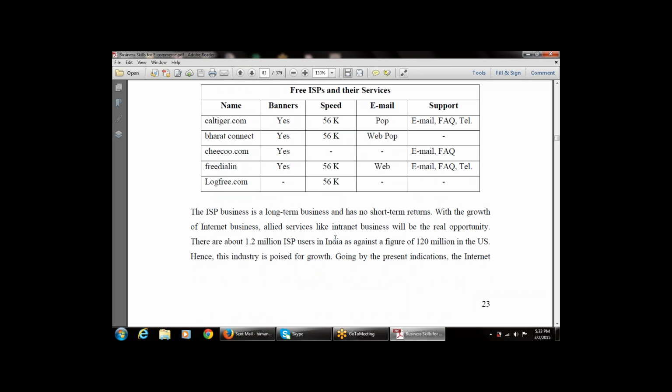There are about 1.2 million internet users in India as against a figure of 120 million in the US, which shows that the ISP is a new concept in India.